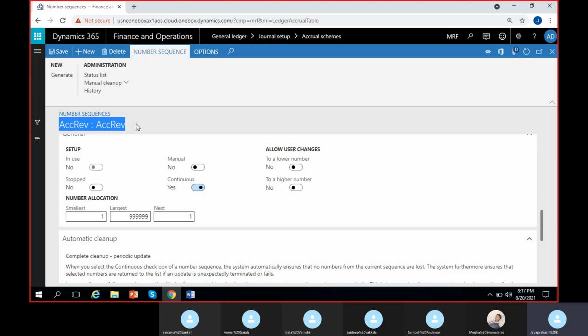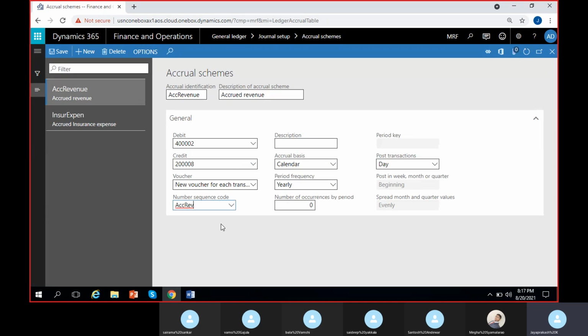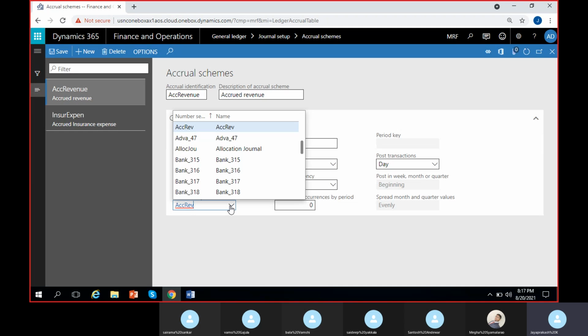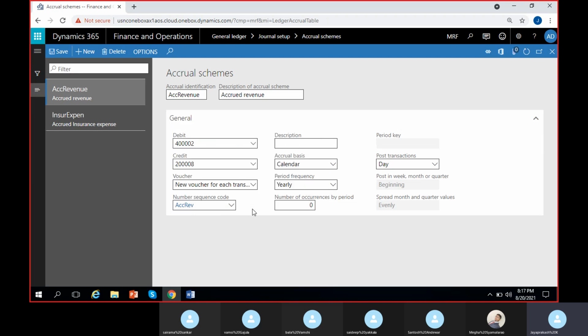Once you save it, you see the names here. Then close it. Give the same number sequence you have created here. So you can see it here. Perfect. Then you can give a description like the same, accrued revenue, 3 months, or anything you can give. I mean, just give it as accrued revenue.